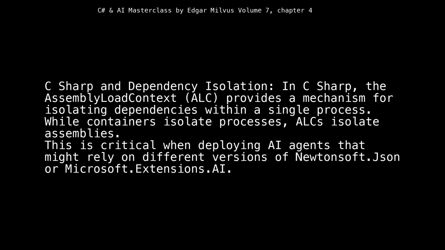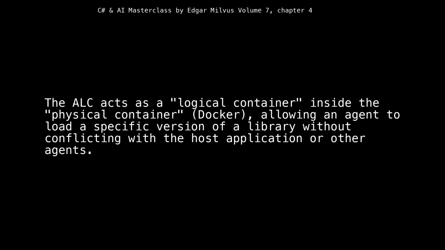C# and dependency isolation. In C#, the assembly load context, ALC, provides a mechanism for isolating dependencies within a single process. While containers isolate processes, ALCs isolate assemblies. This is critical when deploying AI agents that might rely on different versions of Newtonsoft.Json or Microsoft.Extensions.AI. The ALC acts as a logical container inside the physical container, Docker, allowing an agent to load a specific version of a library without conflicting with the host application or other agents.